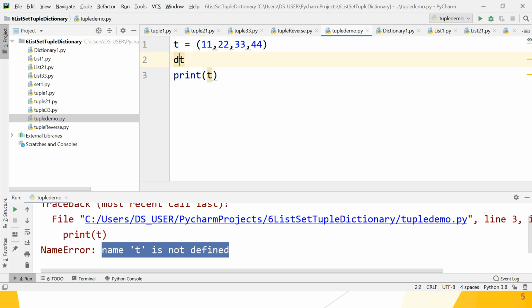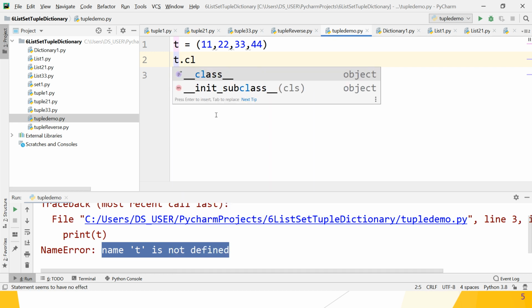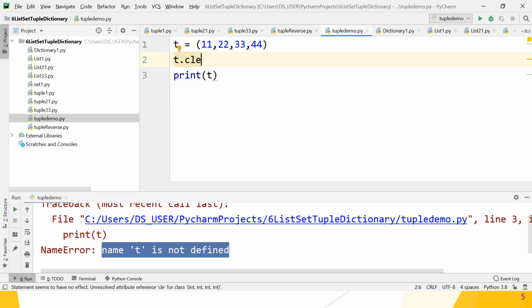Just check, T dot clear. No guys, that method is not available. Why? Because tuples are not mutable. We cannot change the values of elements in the tuple. So that's why the clear method is not available.